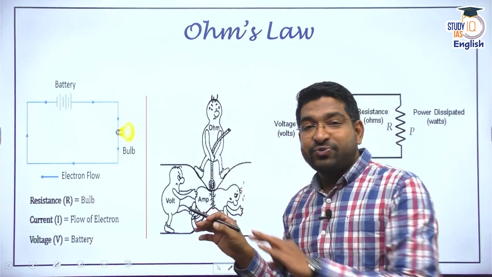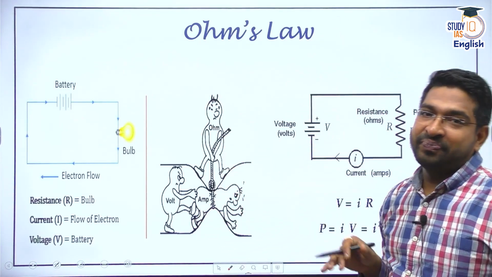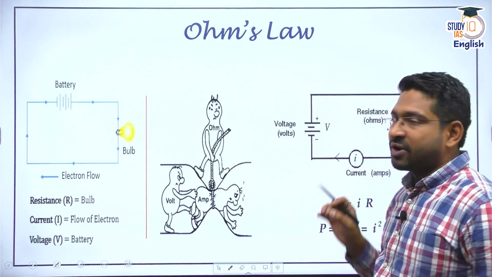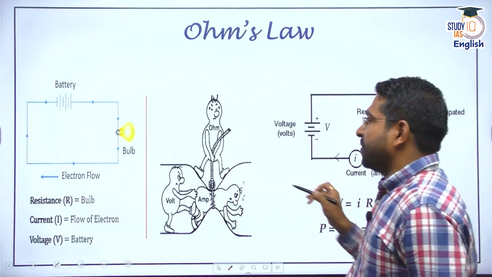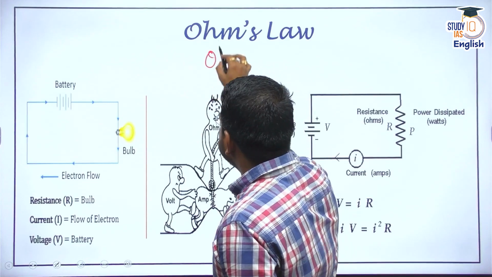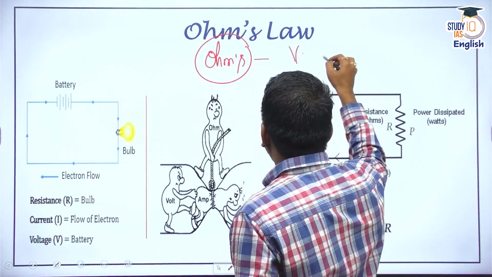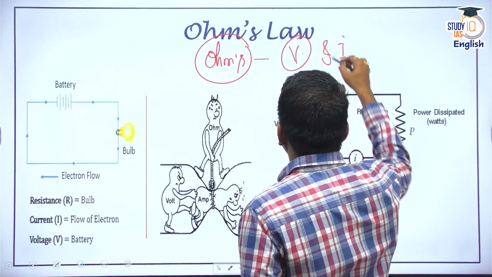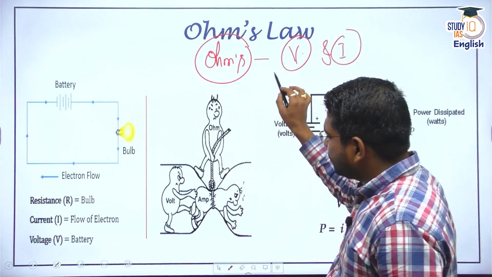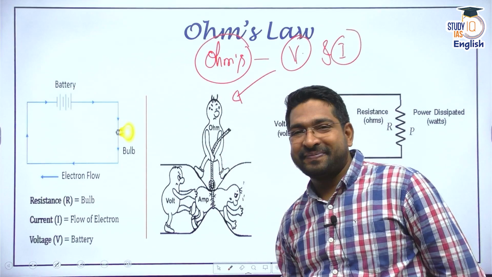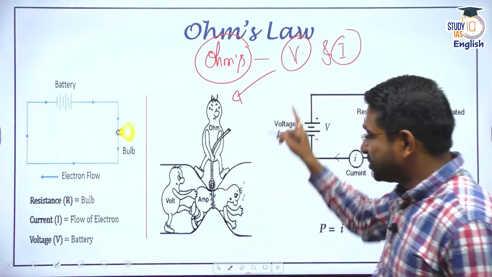So this relationship was given by the discoverer Ohm. That's why it's called Ohm's law. Now, Ohm's law basically gives the relationship between your voltage and your current, and it can be best described through this particular diagram.